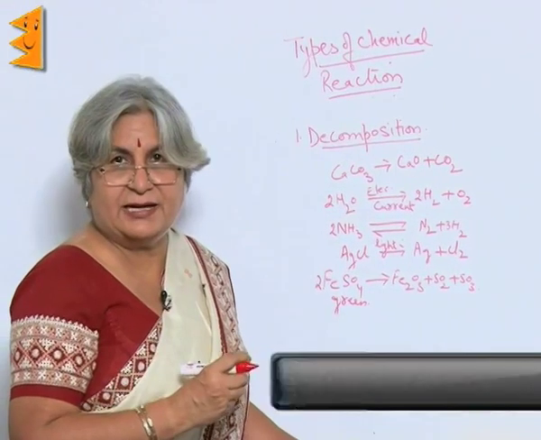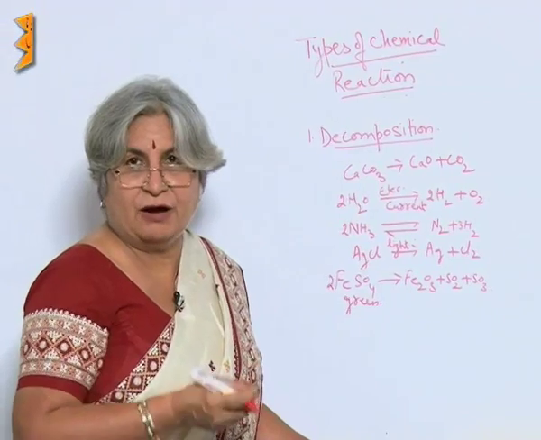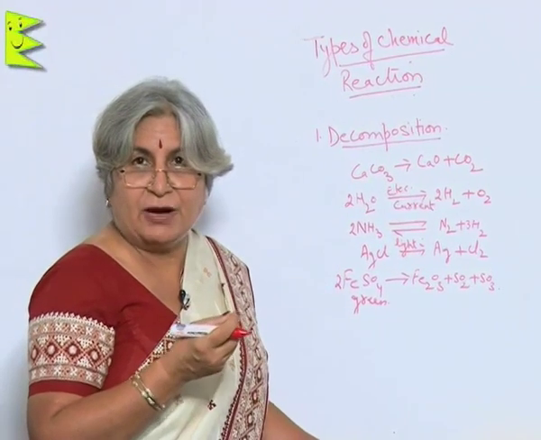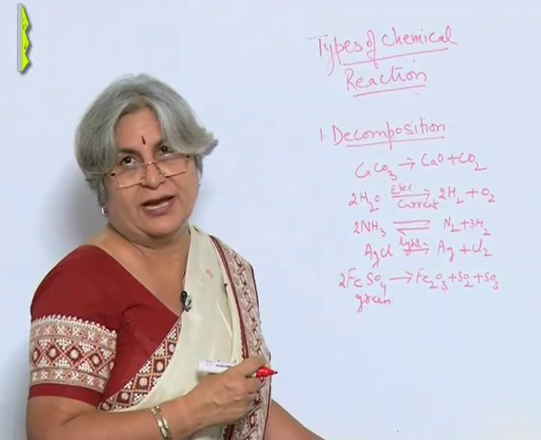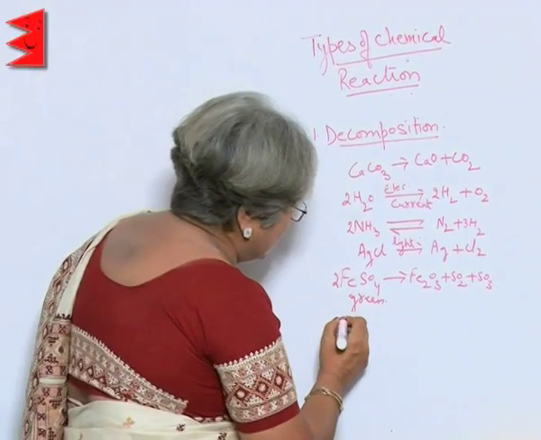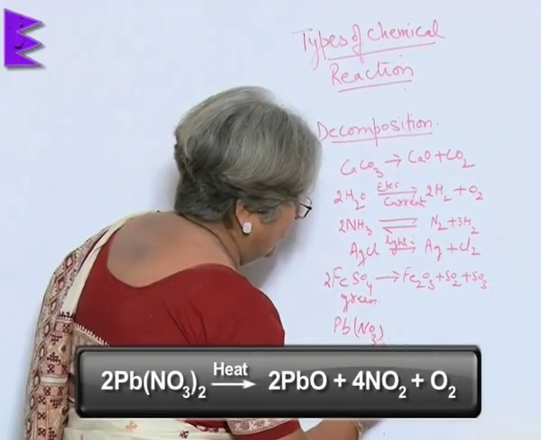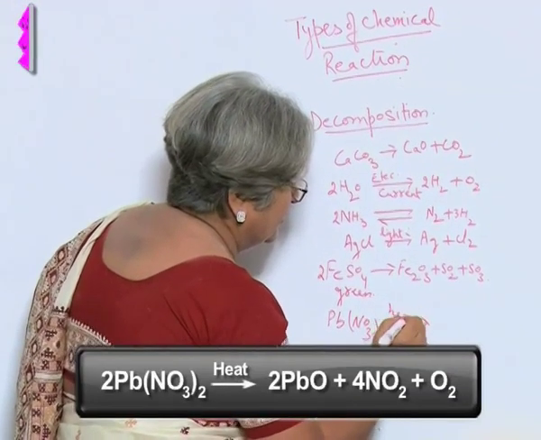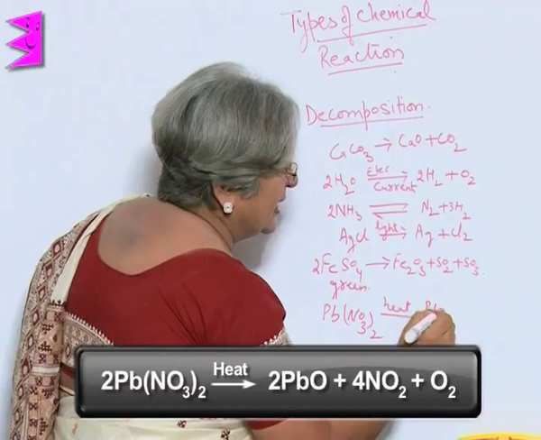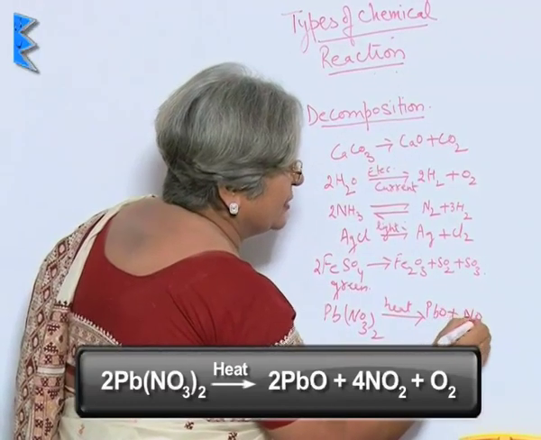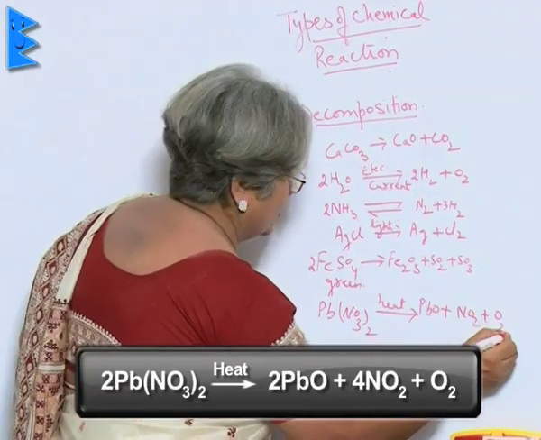When we heated lead nitrate, what did we find? Brown fumes coming. These brown fumes are that of nitrogen dioxide. So, the equation is like this: lead nitrate, heat, gives us lead oxide plus nitrogen dioxide plus oxygen.